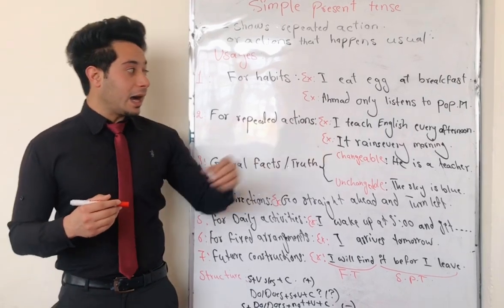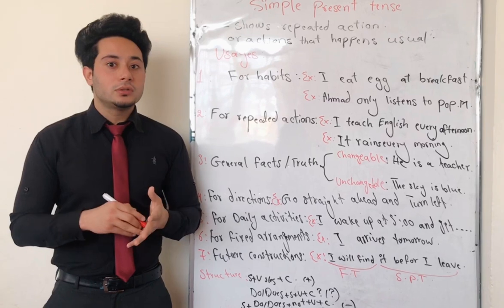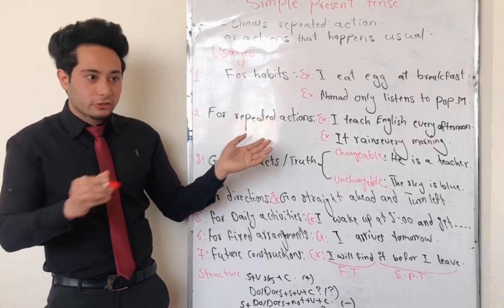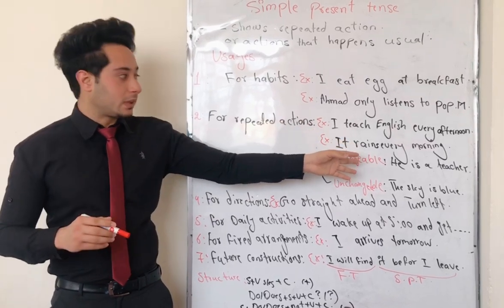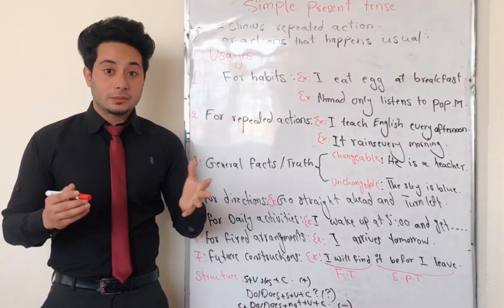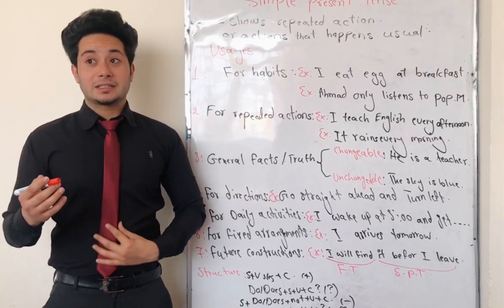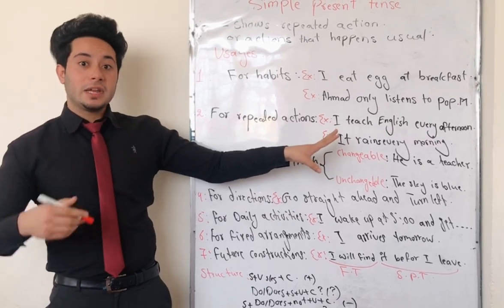For example, I teach English every afternoon. It means that every afternoon I am teaching English. It is completely a repeated action. Every afternoon which comes, I am teaching English. As well, there is another example. It rains every morning. It means that in Afghanistan, we can say, it is only an example, that it only rains in the morning. It means it is happening repeatedly.